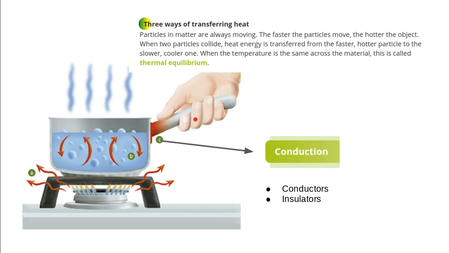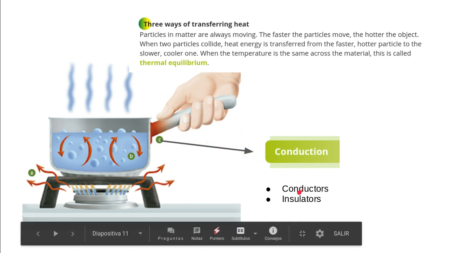They are in contact. So when the two objects, in this case the hand and the handle, are in contact, the heat energy passes from the object that is hot to the object that is cold. So we are going to feel that this is hot because the heat energy passes directly from the handle to the hand, right? There are two types of materials. Some of them are conductors and some of them are insulators.